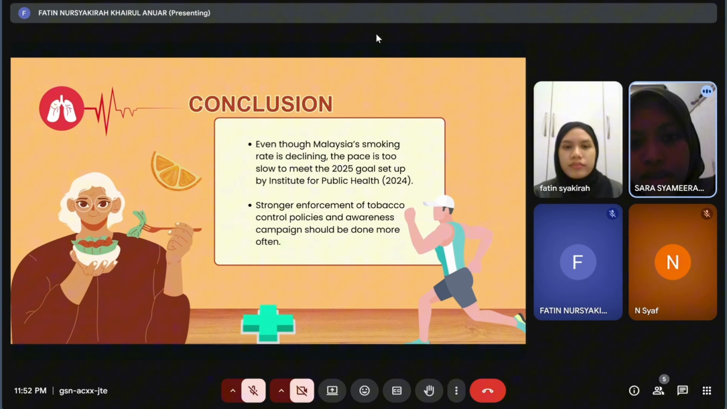To make faster progress, Malaysia needs to enforce tobacco control laws more strictly, especially in areas like tobacco advertising, public smoking, and youth access to cigarettes. At the same time, there should be more creative awareness campaigns to remind people of the dangers of smoking, especially for young adults and communities in rural areas. By combining education, enforcement, and community involvement, Malaysia can move closer to building a healthier, tobacco-free society.